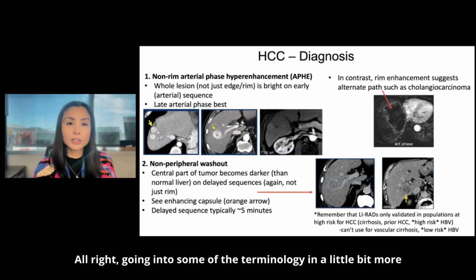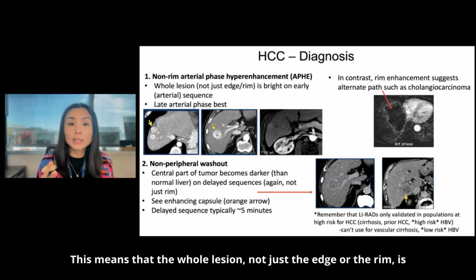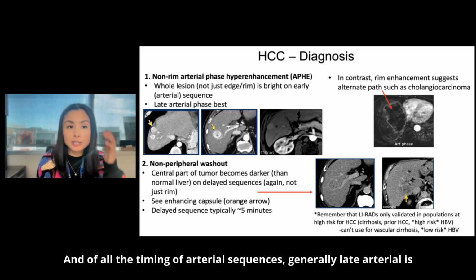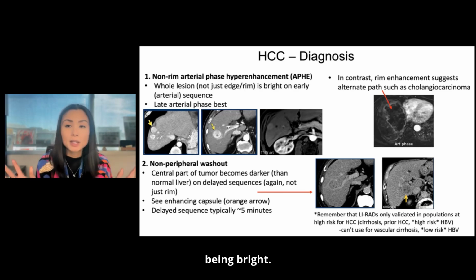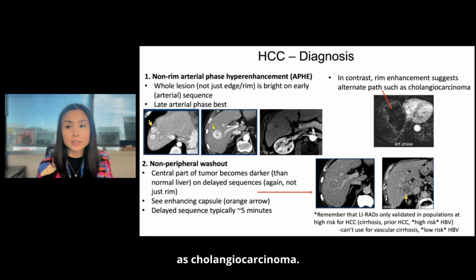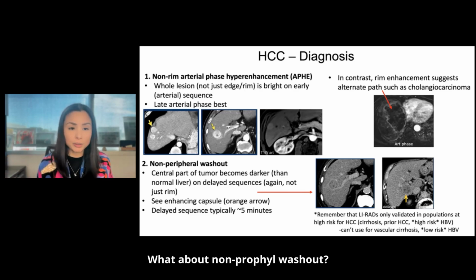All right, going into some of the terminology in a little bit more detail. So what is non-rim APHE? This means that the whole lesion, not just the edge or the rim, is bright on an arterial sequence. And of all the timing of arterial sequences, generally late arterial is best. And here are 3 examples of sort of the whole tumor being bright. In contrast, if just the rim or edge enhances, then it could be an alternative histology such as cholangiocarcinoma. So that's non-rim APHE.